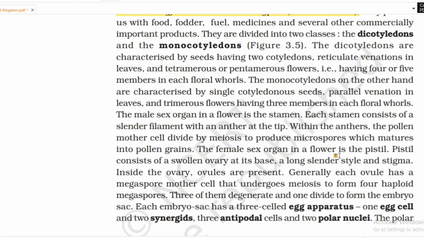The female sex organ in the flowers is the pistil. The pistil consists of a swollen ovary at its base, a long slender style and the stigma. Inside the ovary, ovules are present.